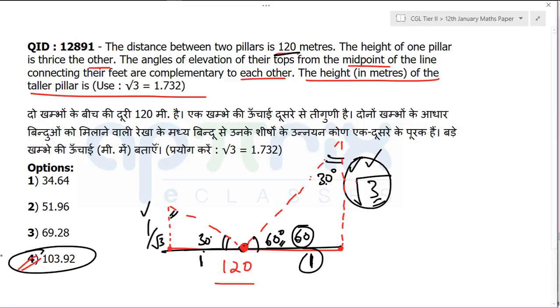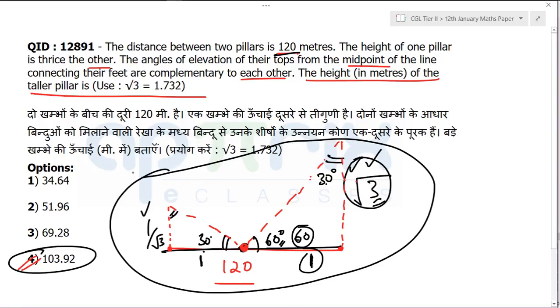If you can visualize the diagram, you can do it orally. This is also one of the standard triangles. You should know it from the advanced 30, 60, 90, all the possibilities, right? This ratio will be 1:√3, and that's what they're talking about in the question. Once you read it and know it, from today onwards you know that the ratio is 1:√3 for a 30, 60, 90 triangle.